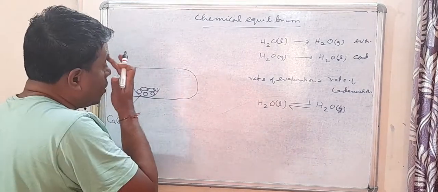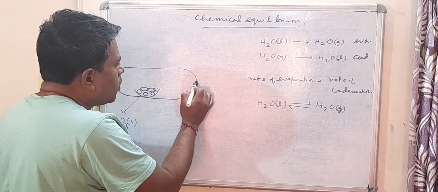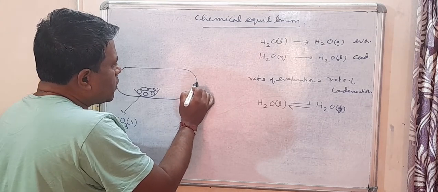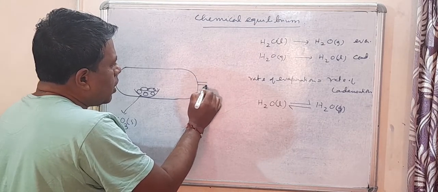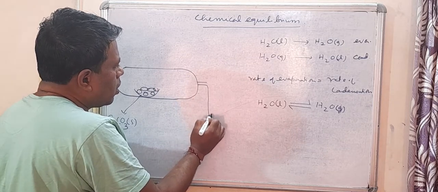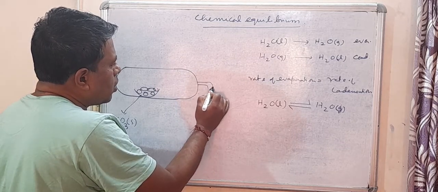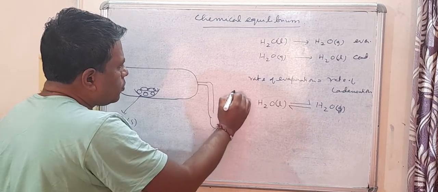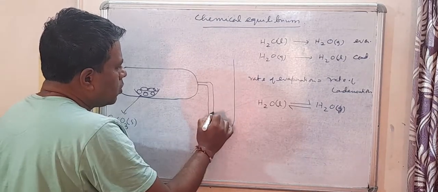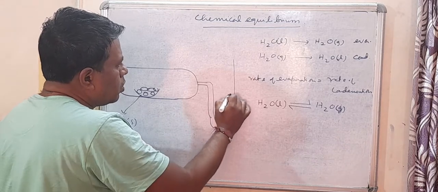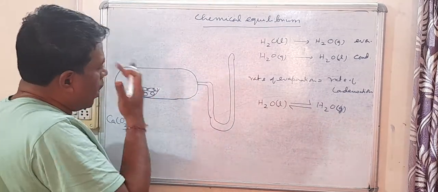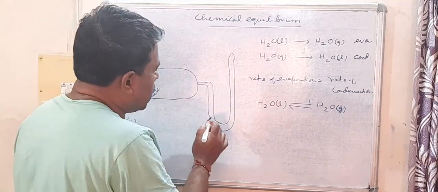Yes, and this is fitted with a U tube, and here we have mercury.